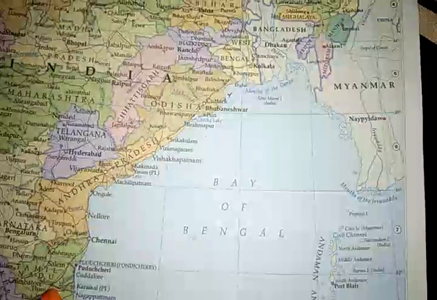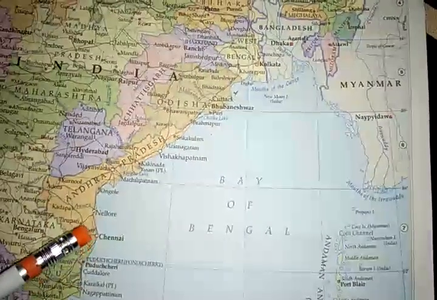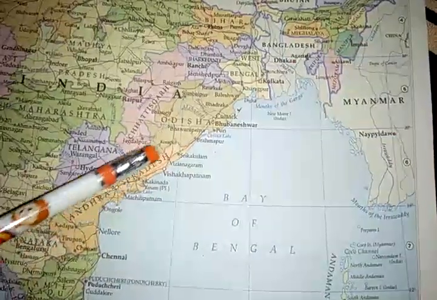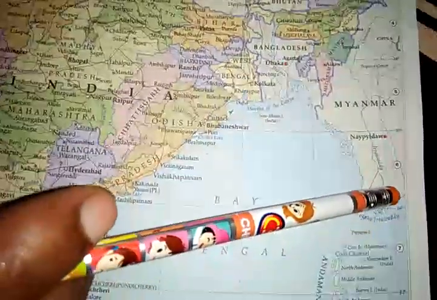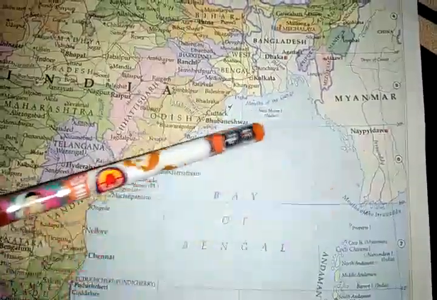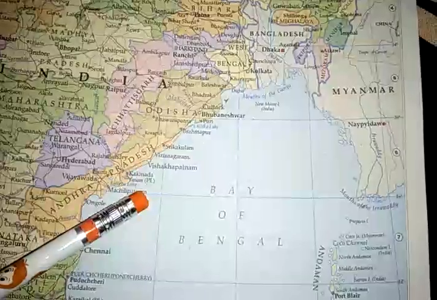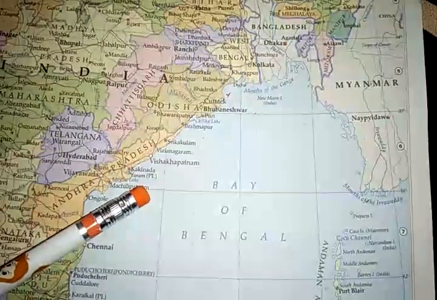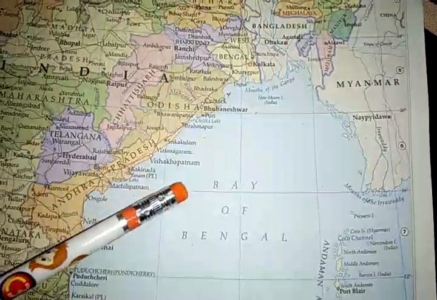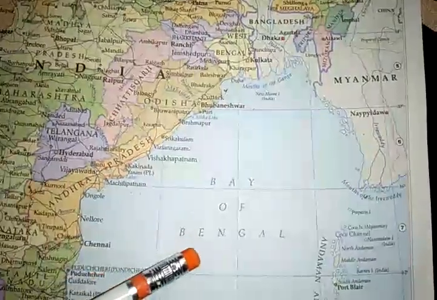See children, here is a large and wide curve of land, and this curve is filled by water, and here it is the water of the Bay of Bengal.